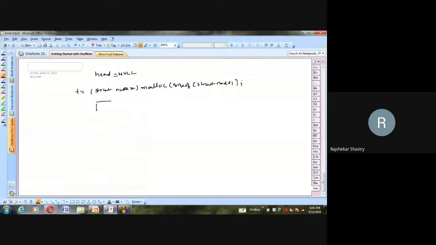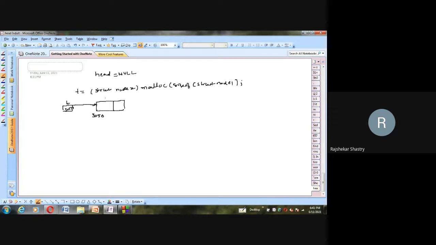I'm talking about a single list. This is the node which is created, and assume there are two portions in it. Say the address of this node, randomly, is 3050. Don't worry, it's random. This address will be stored in T. So T is holding 3050, and T is a pointer pointing to this newly created node. This is what happens if I take the support of malloc.